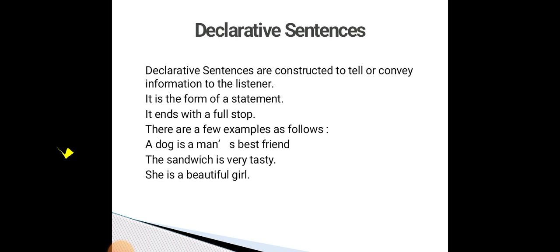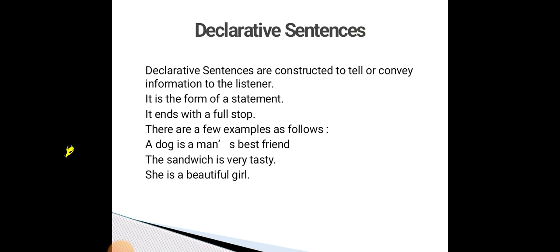So in a declarative sentence, there are mainly two points: telling information about something, and conveying the information to the listeners. It is the form of a statement. It ends with a full stop.